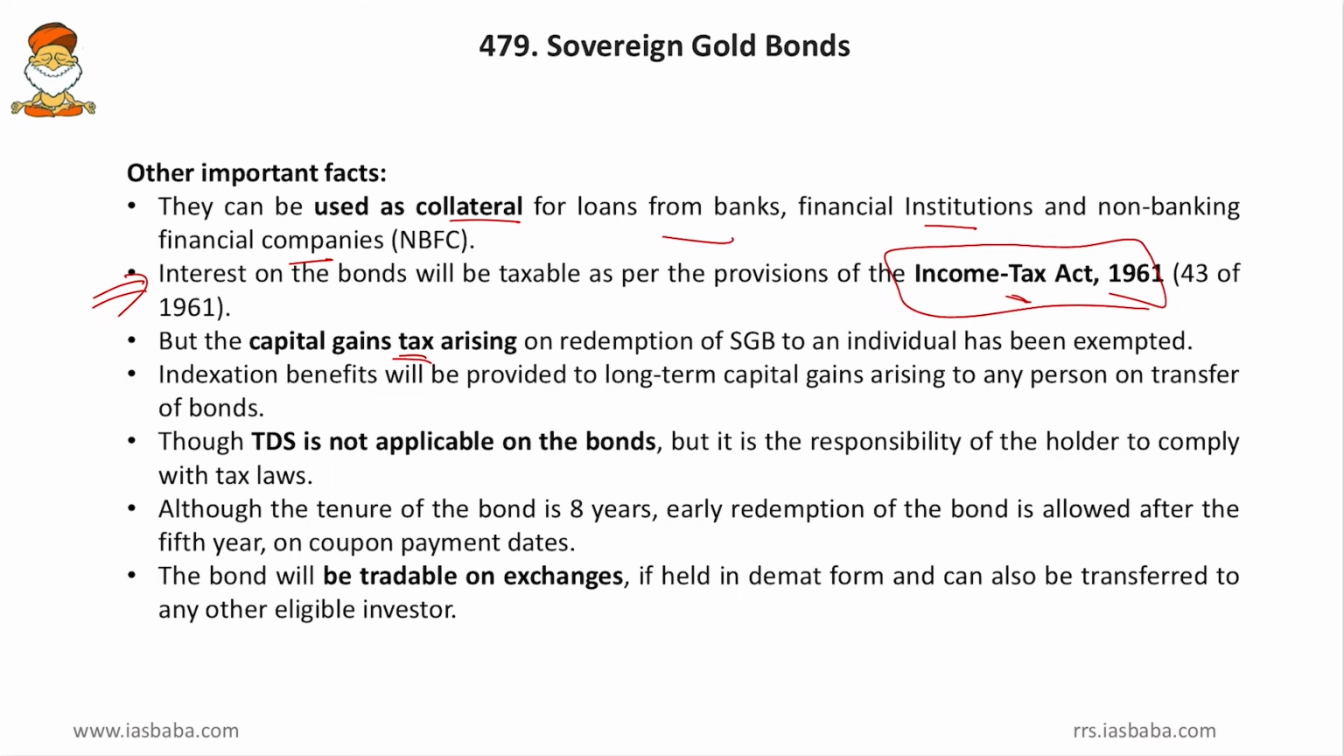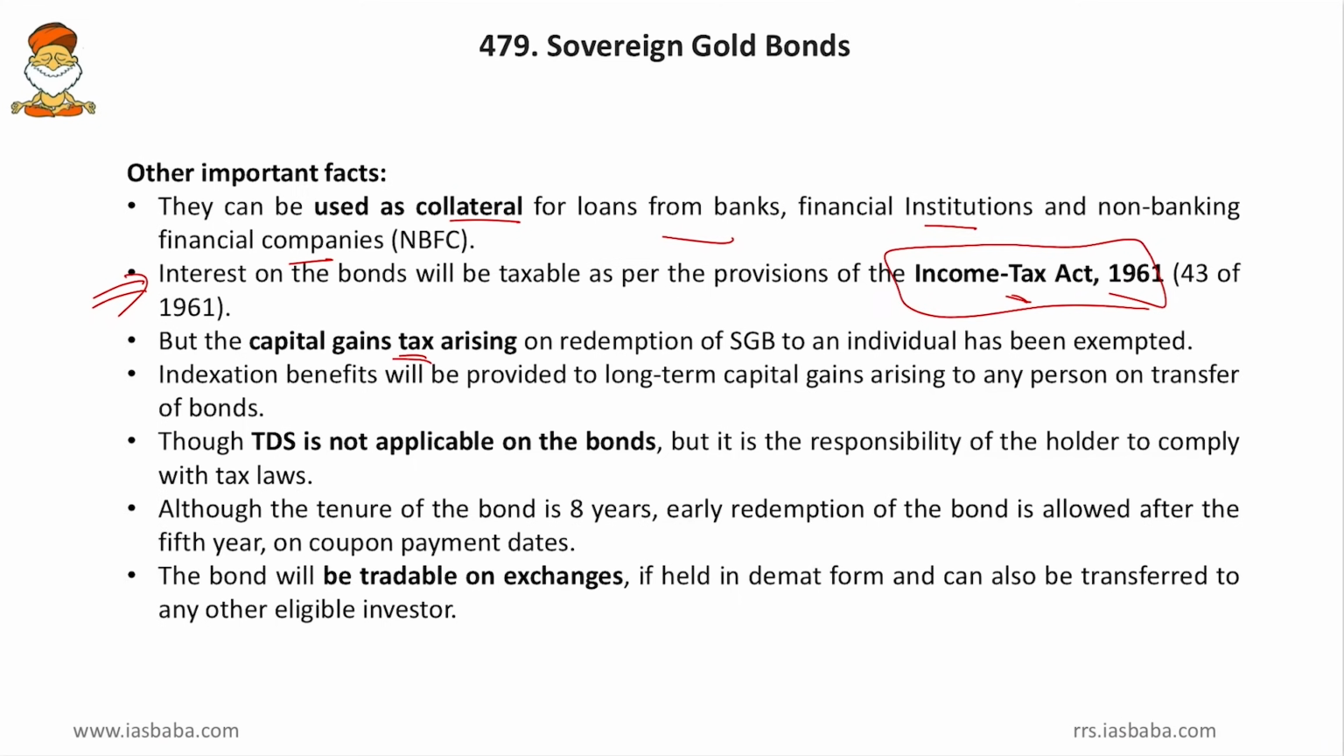Then, indexation benefits will be provided to the long-term capital gains arising to any person on transfer of bonds. So, if you are a long-term holder of these sovereign gold bonds, then your profits will be adjusted to the inflation. Indexed benefits means your profit will be adjusted to the inflation indices, that is the WPI,